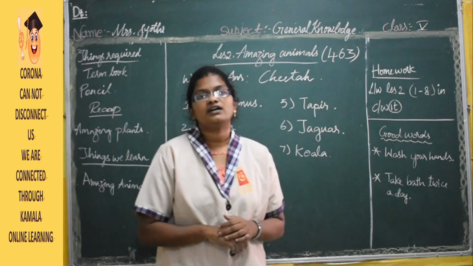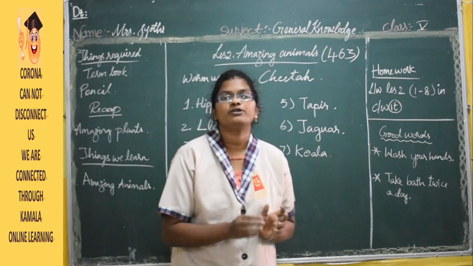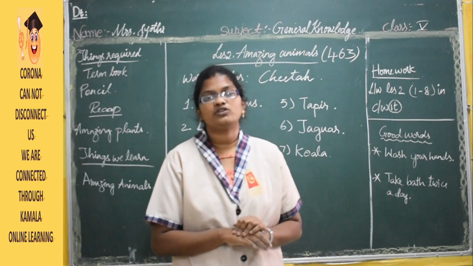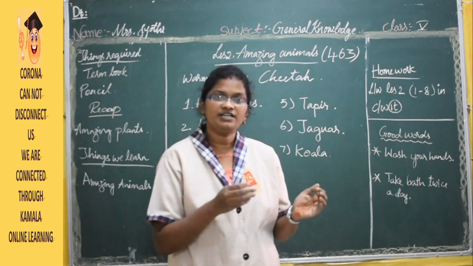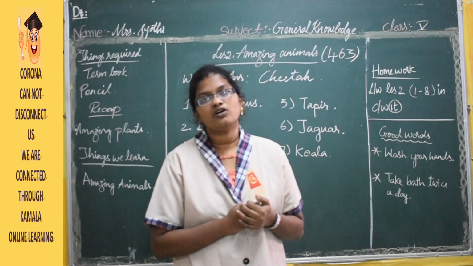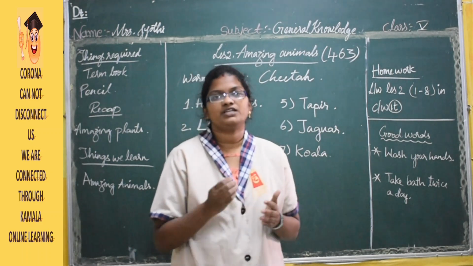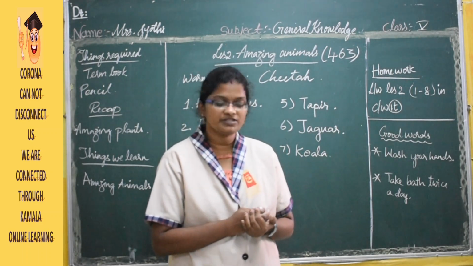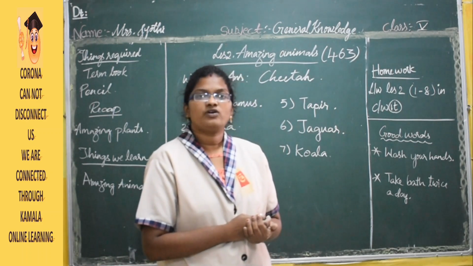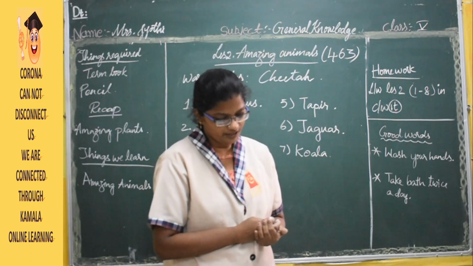So this koala, we can see these kinds of animals only in Australia, and it is also a herbivorous animal. It eats only the leaves of the eucalyptus tree. It's very small, isn't it? So this animal is found only in Australia.